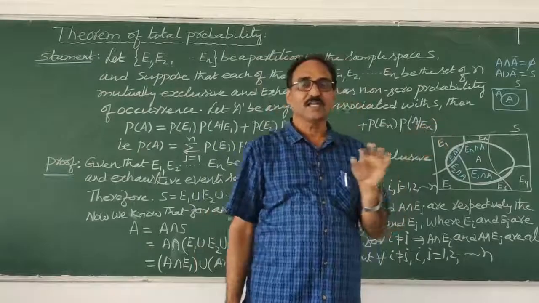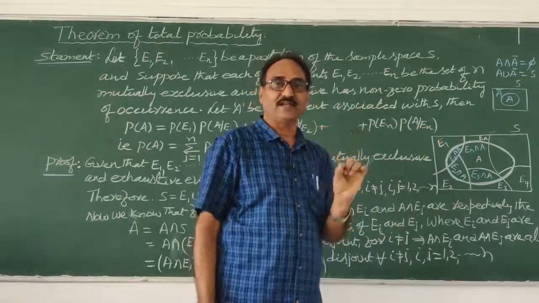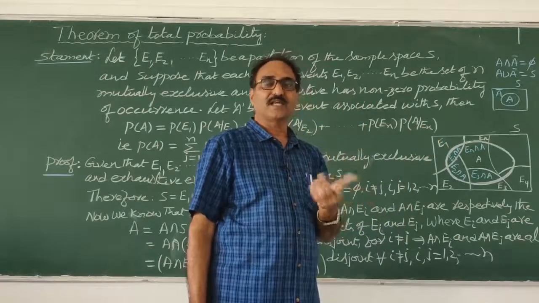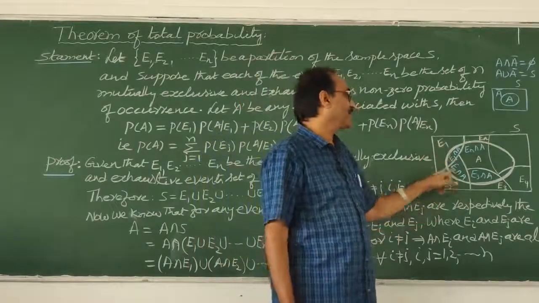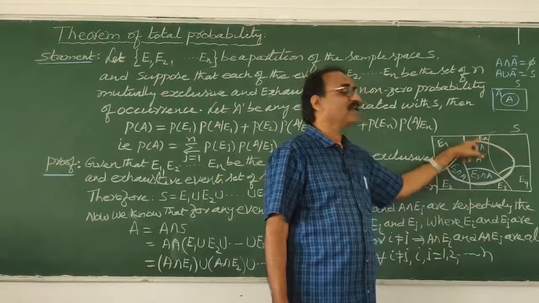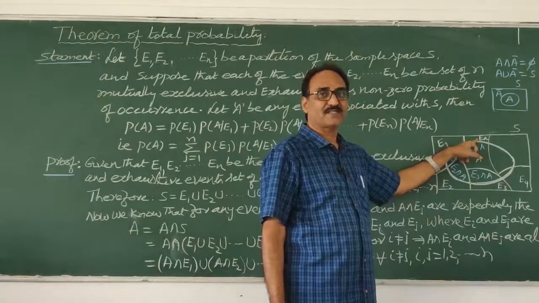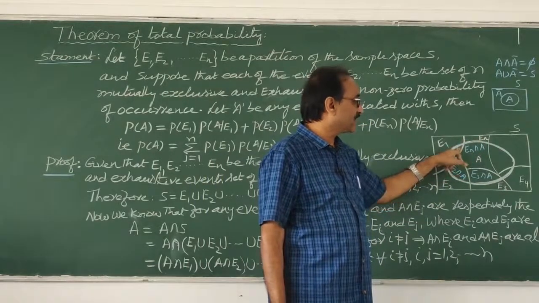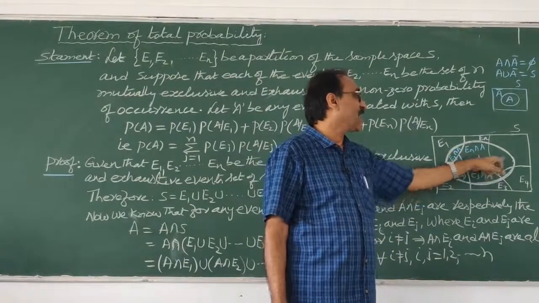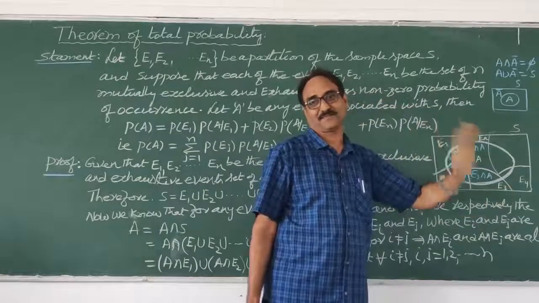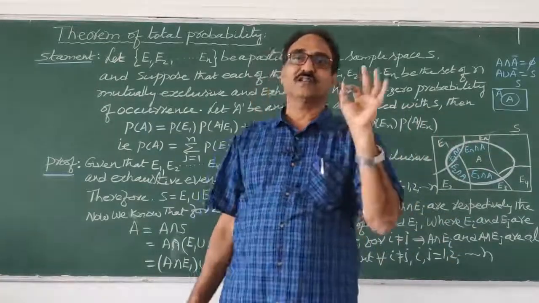You understood now? E1, E2, E3, E4 and so on up to En are the partitions of the sample space, and everywhere E1 intersection A is there, E2 intersection A is there, E3 intersection A is there, and so on, En intersection A is there.